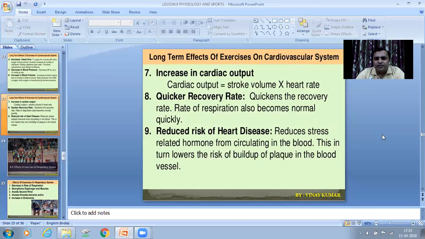Reduced risk of heart diseases. When you perform physical exercises, there is very little risk of heart diseases. It reduces stress related hormones in the circulation of the blood. This in turn lowers the risk of buildup of plaque in the blood vessels. So when you perform physical exercises, your arteries and capillaries widen and open, and there is very little risk of buildup of plaque in your blood vessels. So by this, there are very few chances of heart diseases.